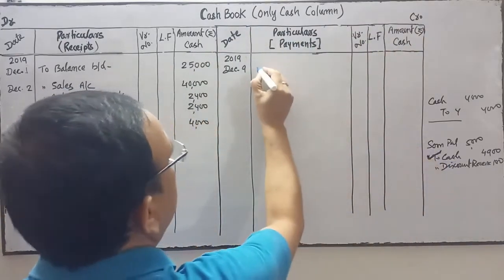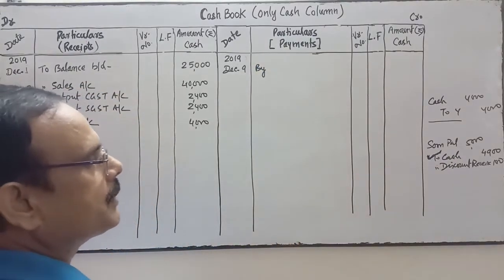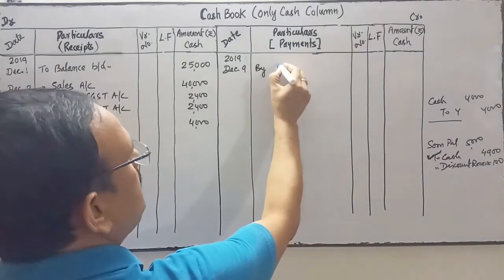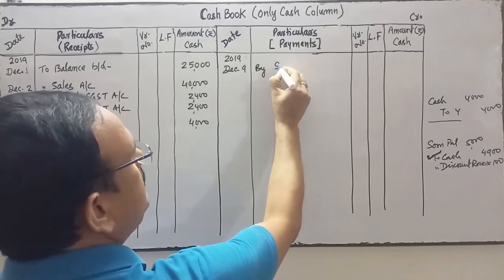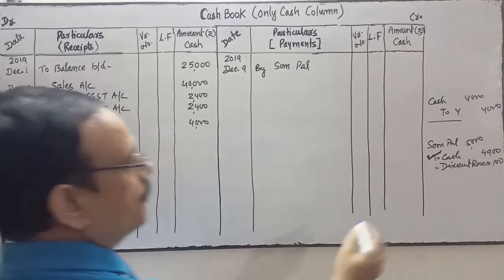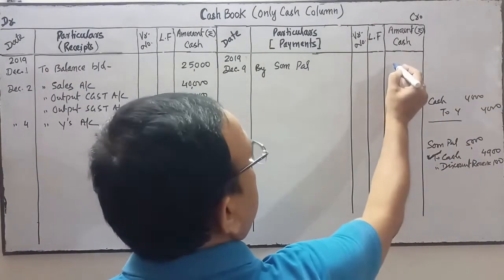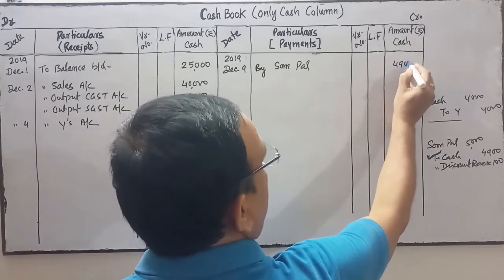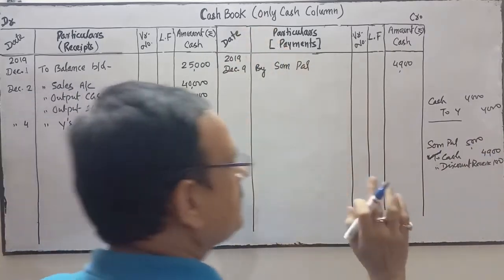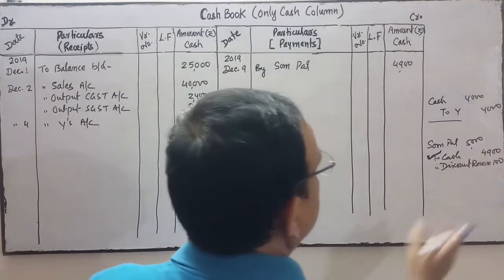We know that on the credit side we start with the word By. Opposite of cash is which account? Cash is on credit, so the opposite side means debit side. Sompal is on debit. Which amount will we write, cash amount or Sompal amount? Cash amount, because we are operating the cash book. We are handling cash, so our focus is on this amount.